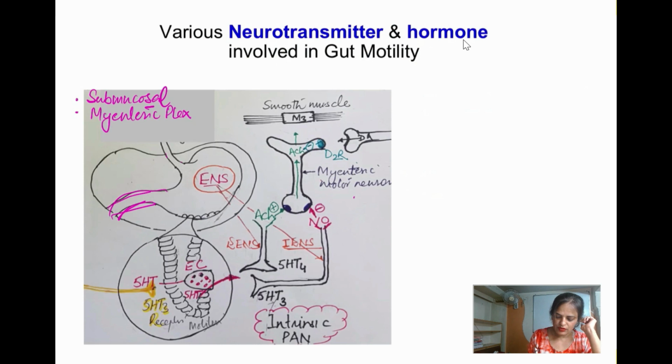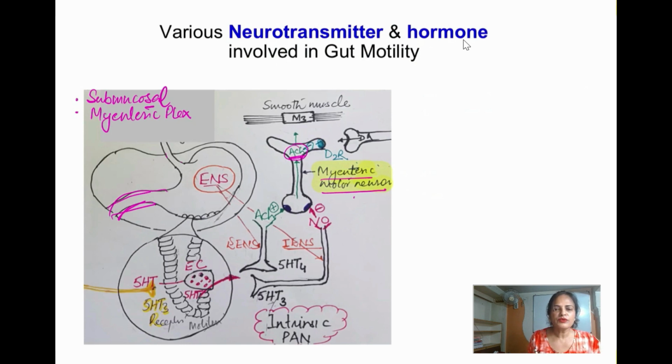And here I have drawn one myenteric motor neuron. So this is the myenteric motor neuron. The important neurotransmitter for the myenteric motor neuron is ACh, acetylcholine.